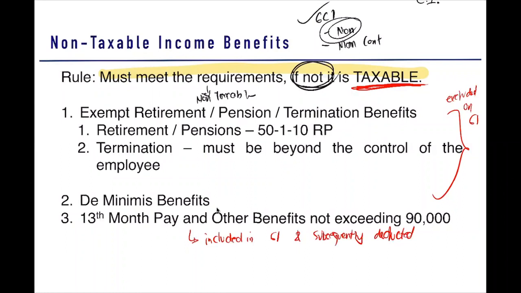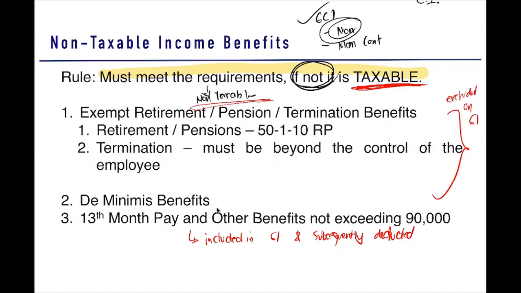Okay? Ulitin natin. Non-taxable income benefits. It must meet the requirements under the law so that it is considered non-taxable. And if not, it is taxable. So here we have three items of non-taxable income benefits. The three items are your exempt retirement, pension, or termination benefits, then your de minimis benefits, and then your 13th month pay and other benefits. So the rule is that under 1 and 2, your exempt retirement, pension, termination, and de minimis benefits, we exclude these items on the gross income.